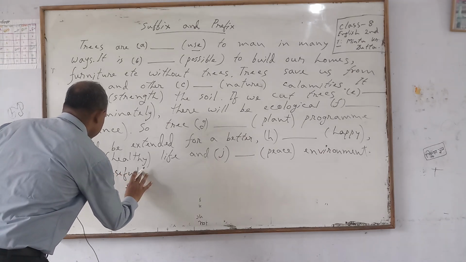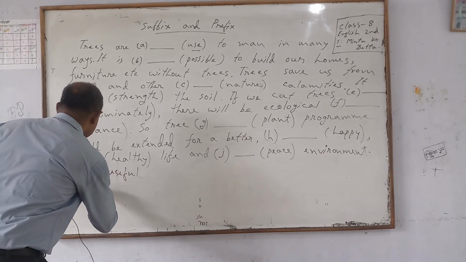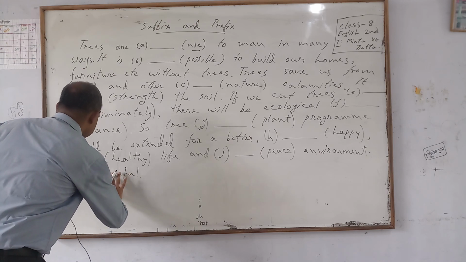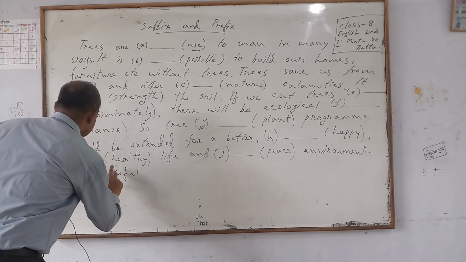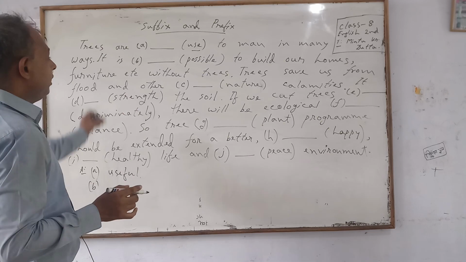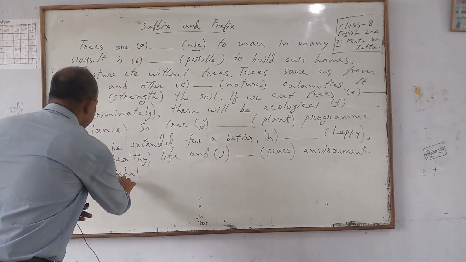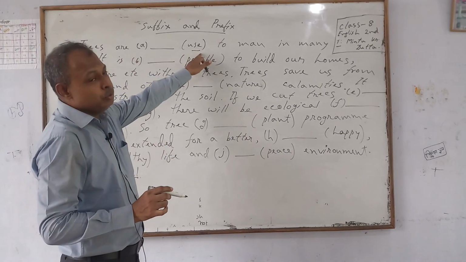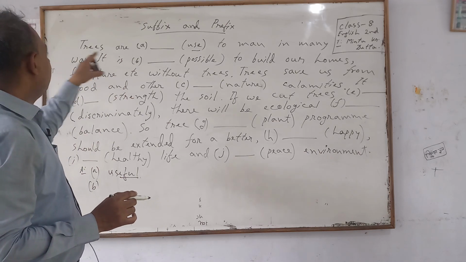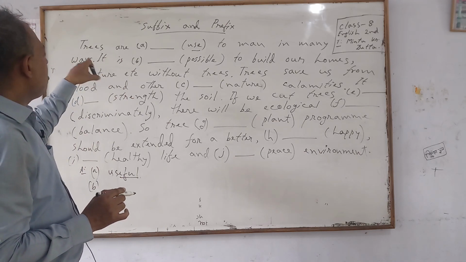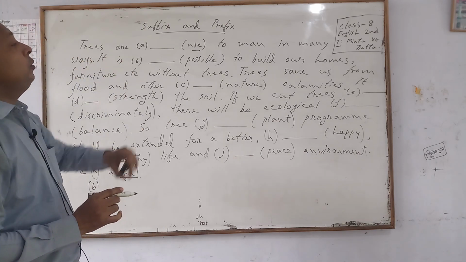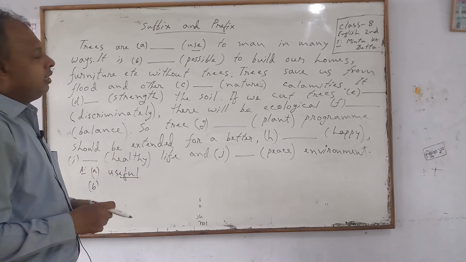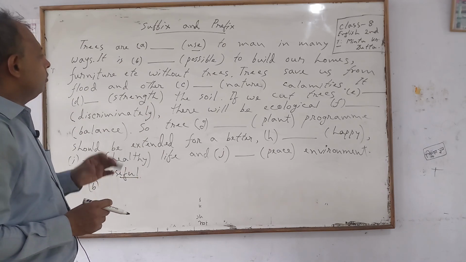Okay, useful. One answer is ready. We have used the suffix ful with the root word use. So, the meaning of the line is trees are useful to man. So, we have clearly made the meaning of the full sentence.